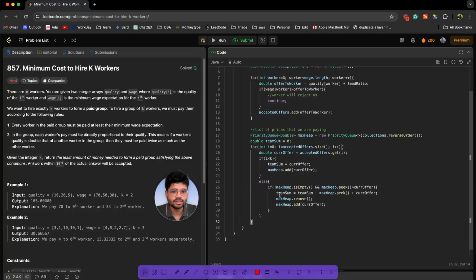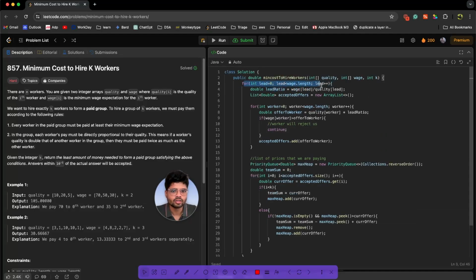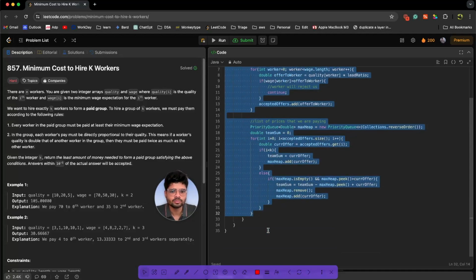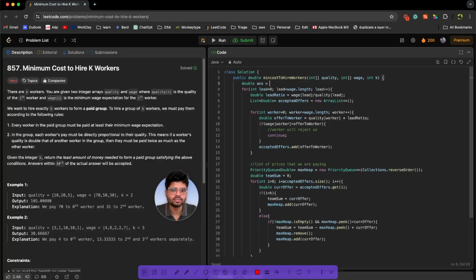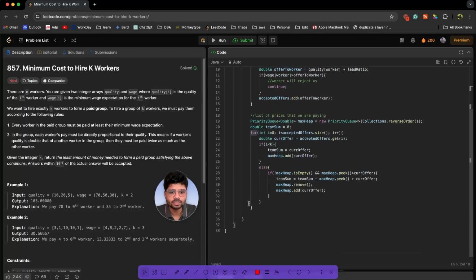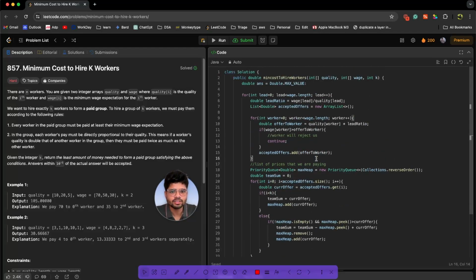And for every lead, team sum will be different. So for lead 0, this will be the sum. For lead 1, this will be. So let's hold a variable answer after every team sum. I've added a double answer which can hold a max value. And now after every lead's team sum is calculated, we'll just add this. Math.max answer, team sum. And at last just return answer. I hope this is clear. Let's try to run this code.